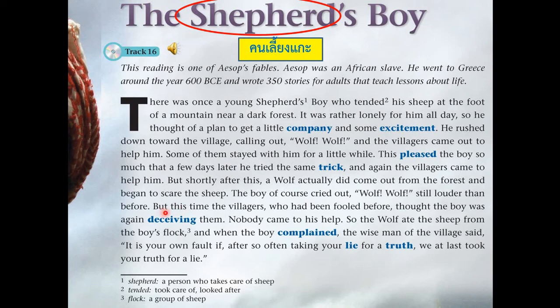Instead, this time the villagers who had been fooled before thought the boy was deceiving them. So after the same trick, the villagers learned a lesson that they would no longer listen to the boy's cry for help. Instead, they ignored him. Nobody came to his help, so the wolf ate the sheep from the boy's flock.